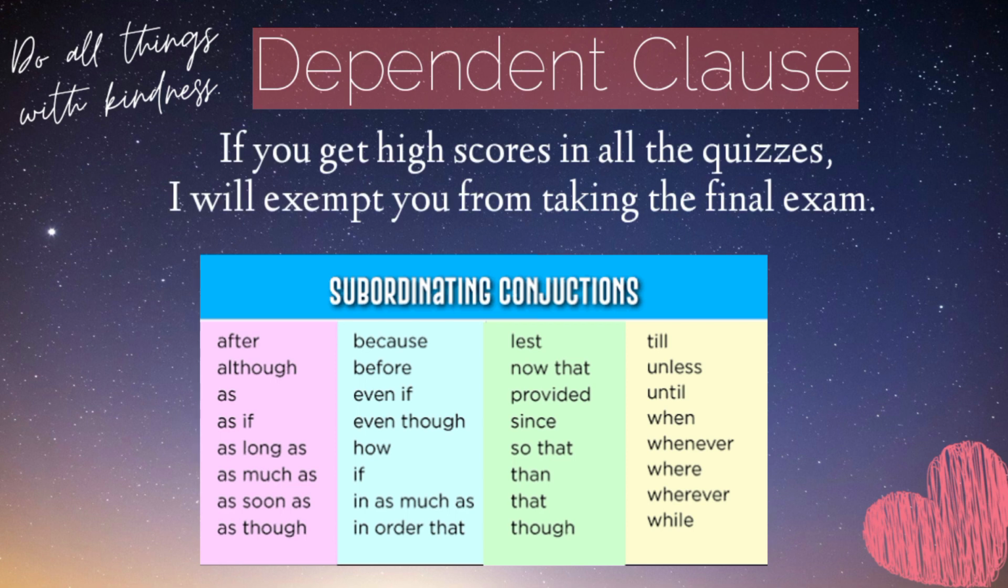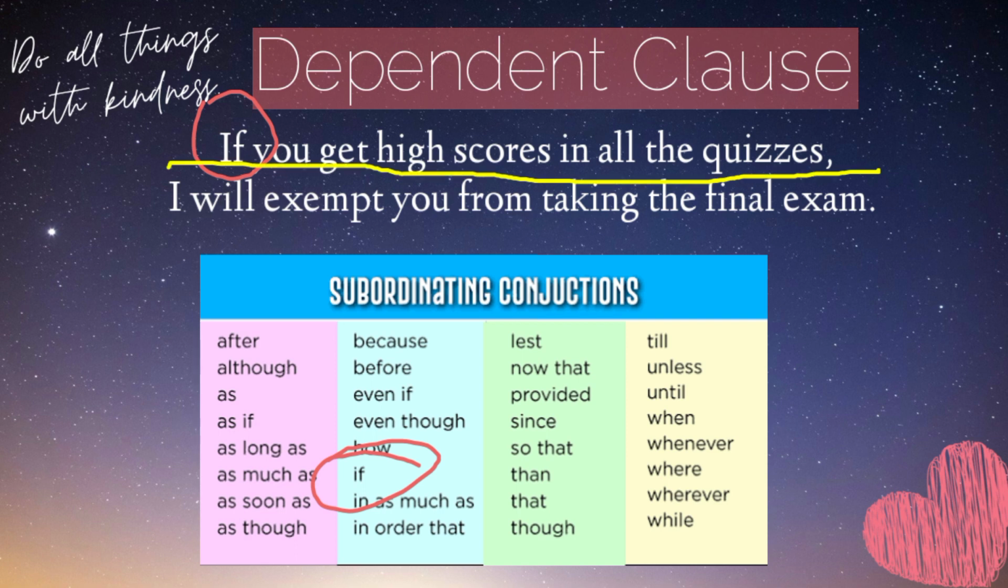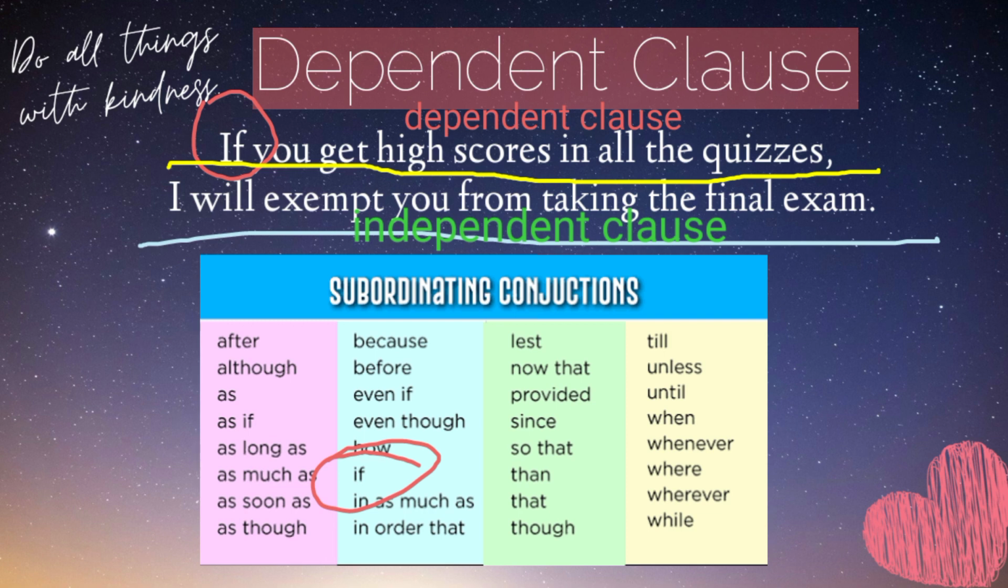Another example. If you get high scores in all the quizzes, I will exempt you from taking the final exam. The subordinating conjunction is if. If you get high scores in all the quizzes is your dependent clause, and the remaining part of the sentence, which is I will exempt you from taking the final exam, is your independent clause.